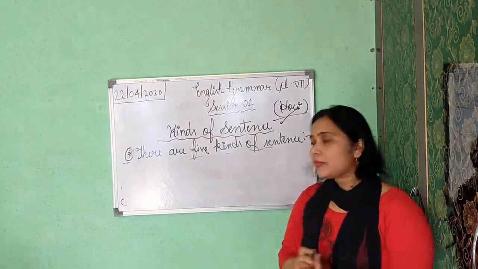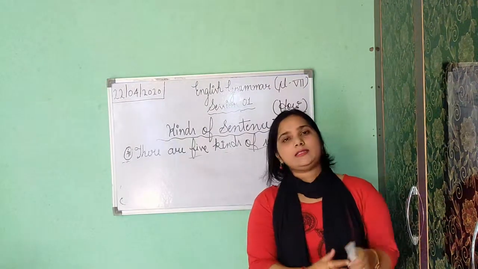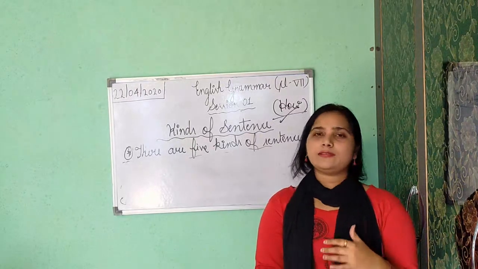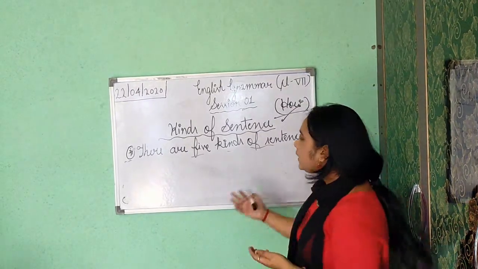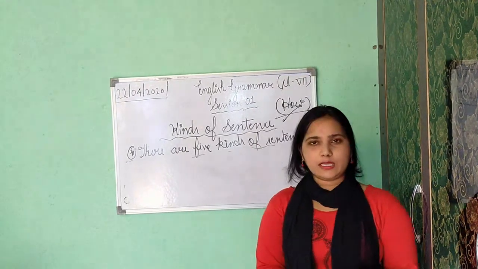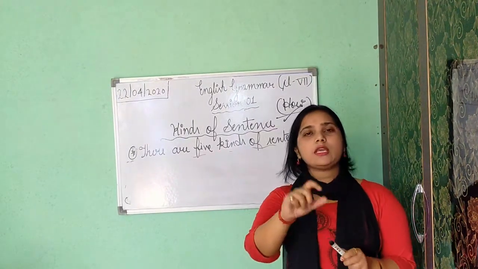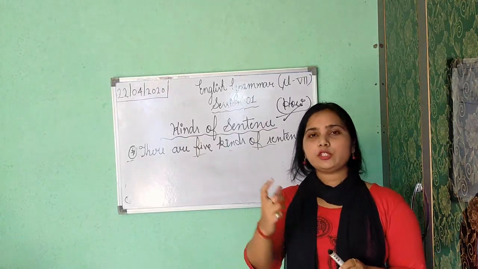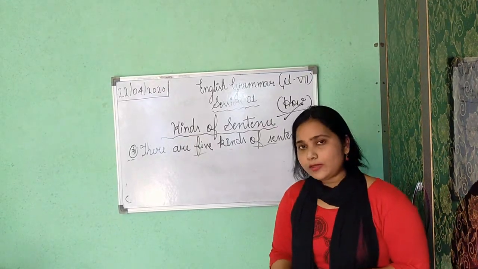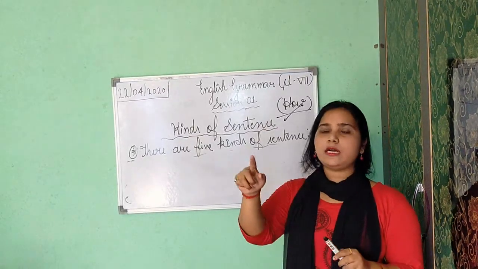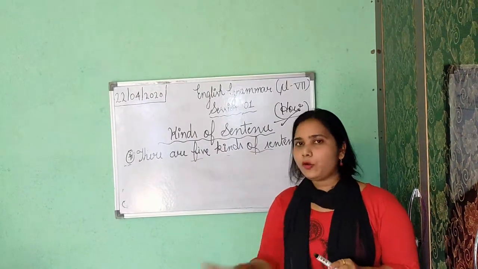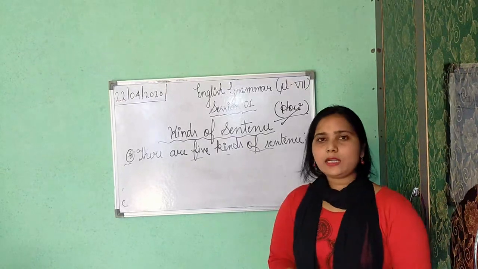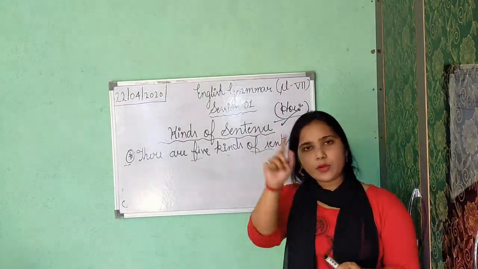In yes/no type, the sentence starts with a helping verb, and you can simply reply to this type of question with only yes or no. But in WH type, you have to see one thing. The answer you give to the particular question shows complete sense. And it always starts with a WH word, like what, when, where, how many, how much, who. All these words are WH words. In the last, again you will put only a question mark.